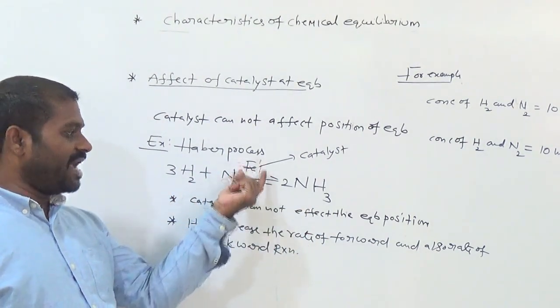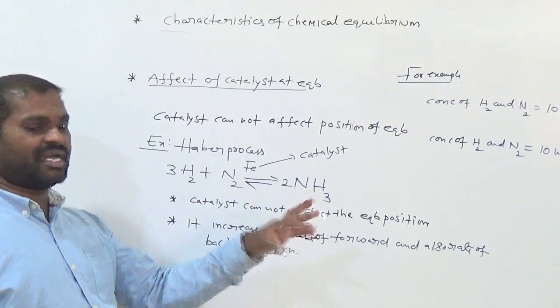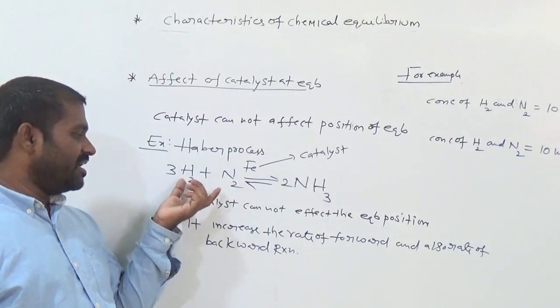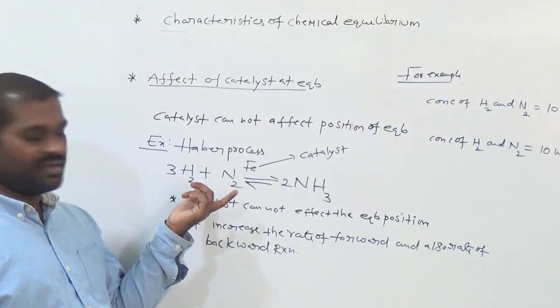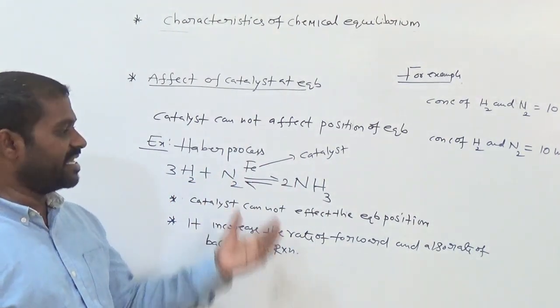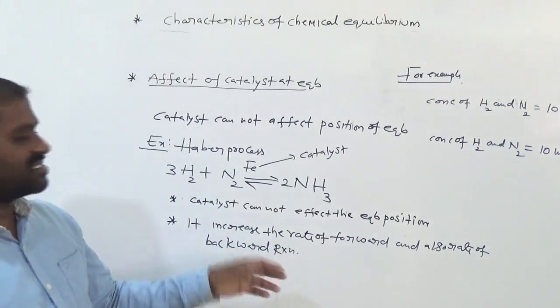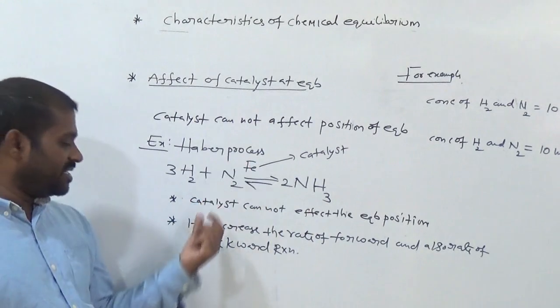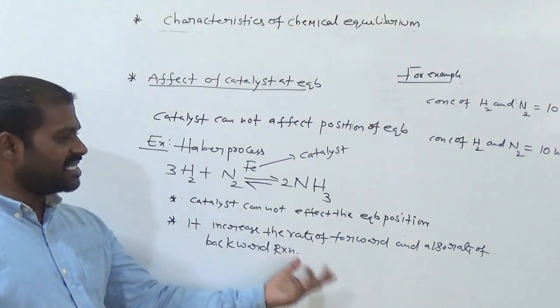So here when we add the catalyst, there is no change in the reactants concentration. That means it doesn't affect the concentration of reactants or products. That means there is no effect of catalyst on equilibrium position. So what will it do? It just increases the rate of reaction.